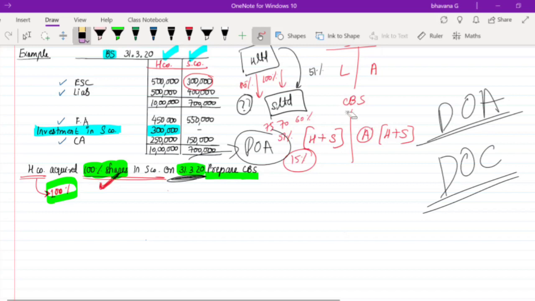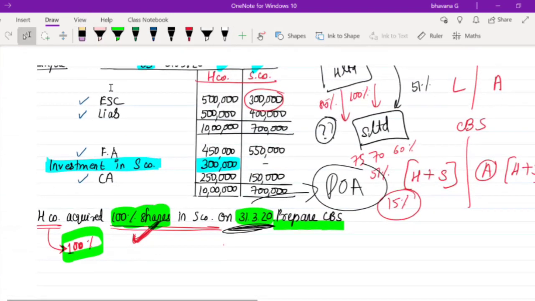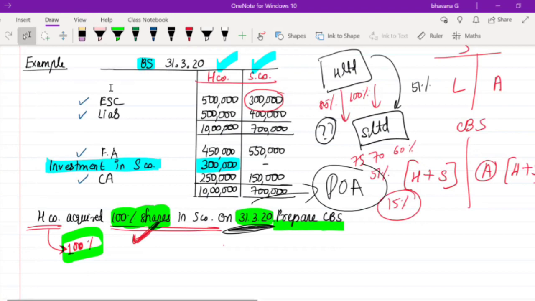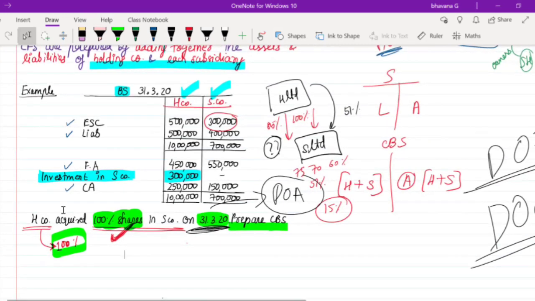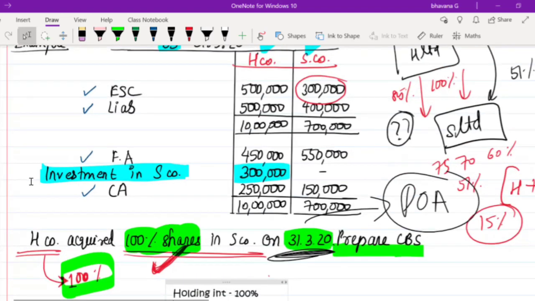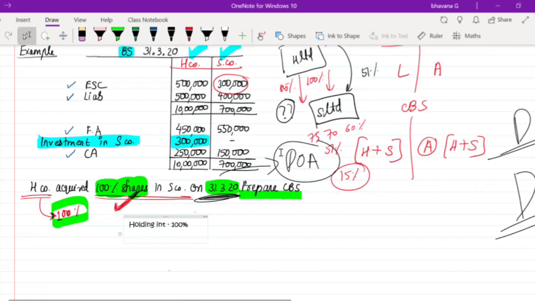Okay, fine. So now we are going to try and solve this example sum. Here they have told us to prepare the consolidated balance sheet. Since my stylus is not working, I'll be typing. Okay, so you can see. First we will find out something known as holding interest. So how much was holding interest? Holding interest was 100%. I hope you're able to see this. Yeah, holding interest was 100%.